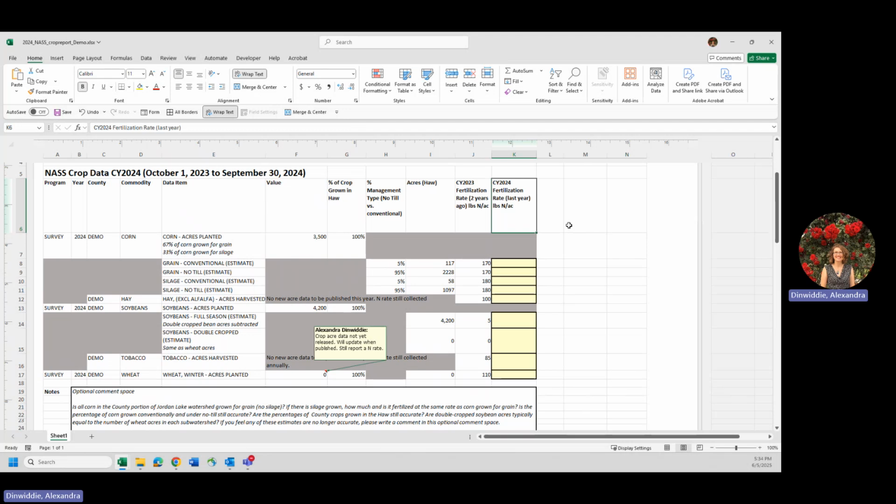If there does need to be rate adjustments between the Jordan Lake parts of your county and the Falls and Neuse part of your county, then please do make changes between those spreadsheets, and please make sure that you update fertilization rate information for crops in both of those spreadsheets.